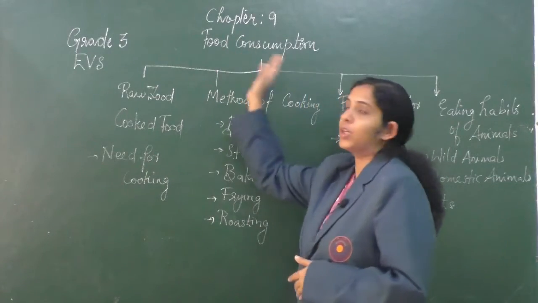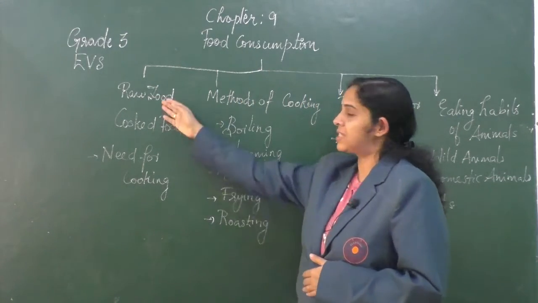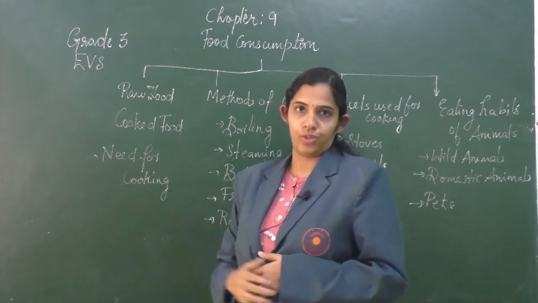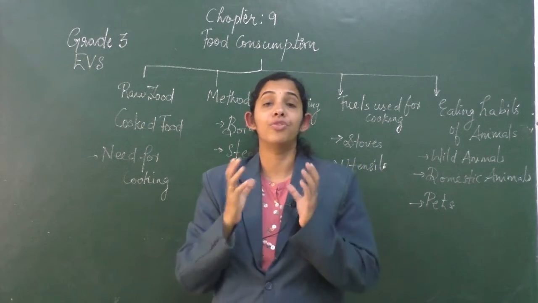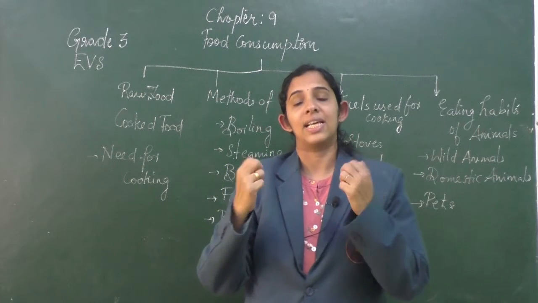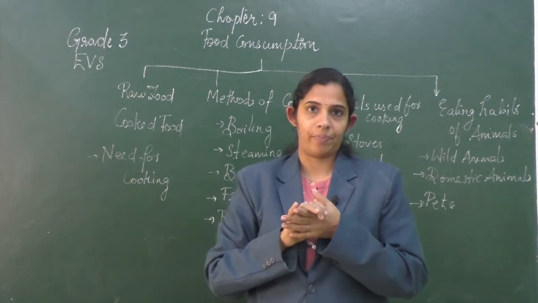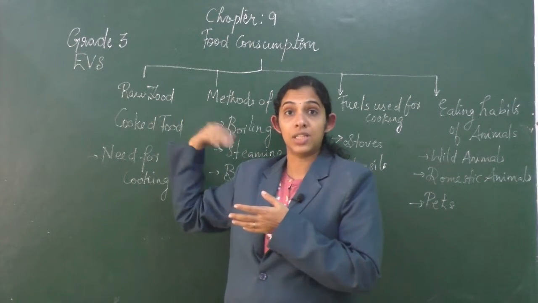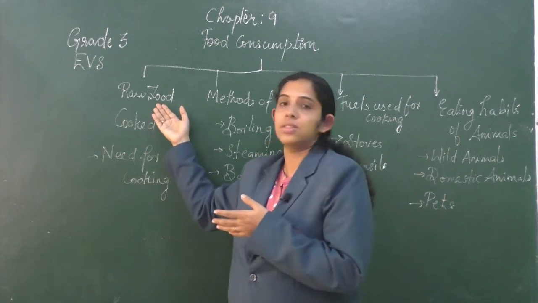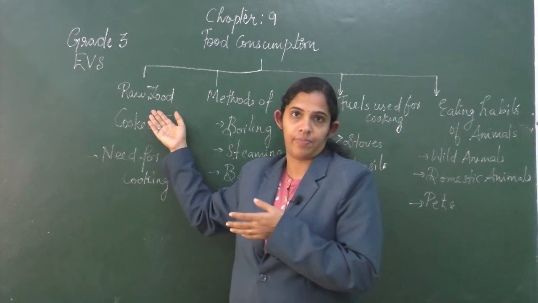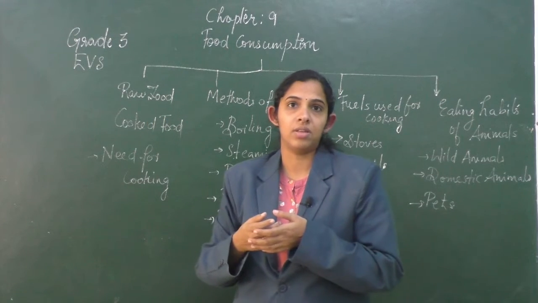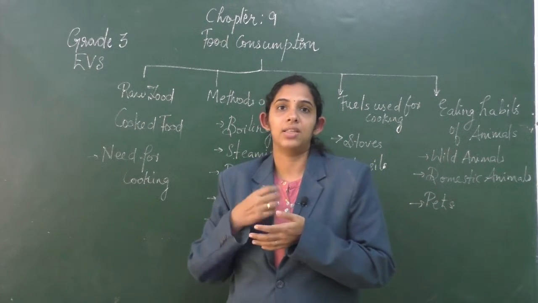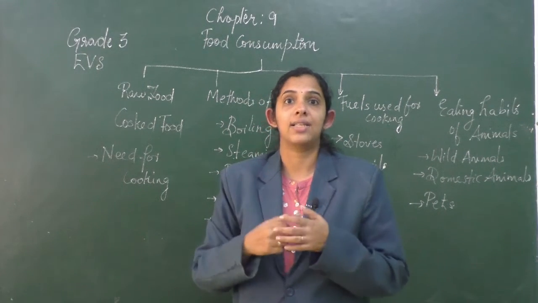Chapter 9, food consumption. In the first section of the chapter, we have discussed raw food and cooked foods. All of you know the meaning of raw. Raw means eating as such, or not processed. The food items which are not cooked, or which we can consume even without cooking, we call raw foods. For example, fruits, some vegetables like cucumber or carrot, or milk products like ghee, butter, cheese, we can take as such.